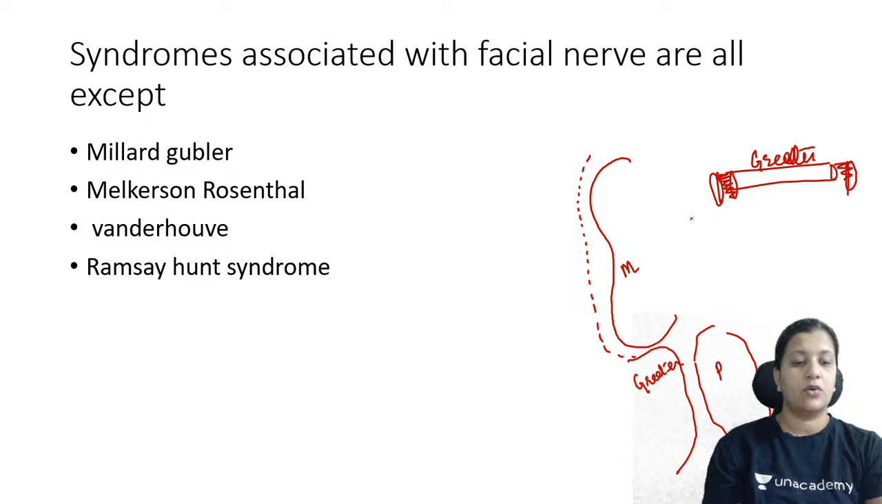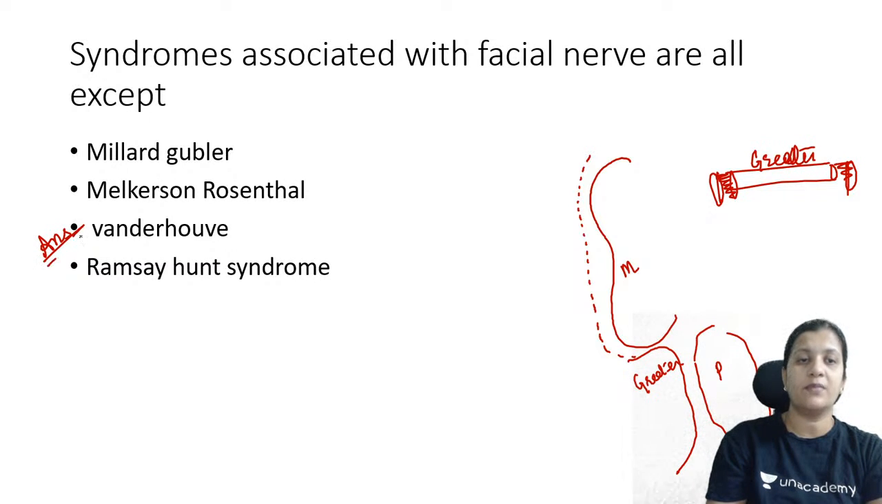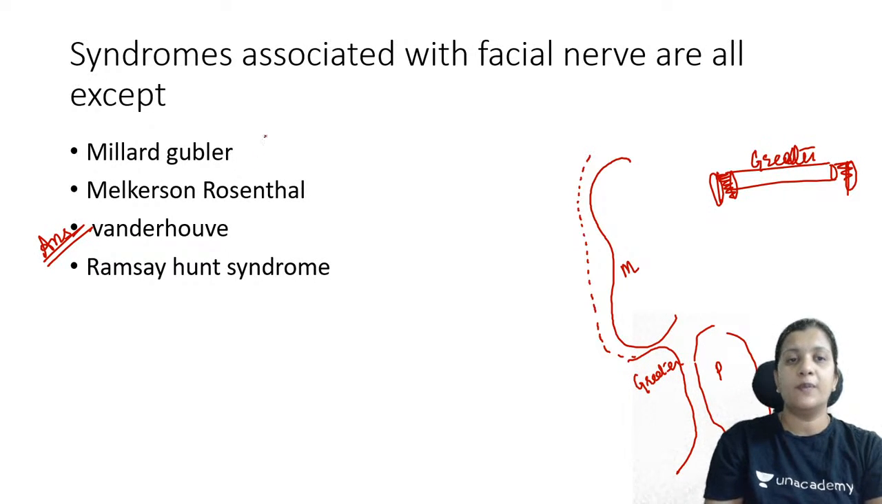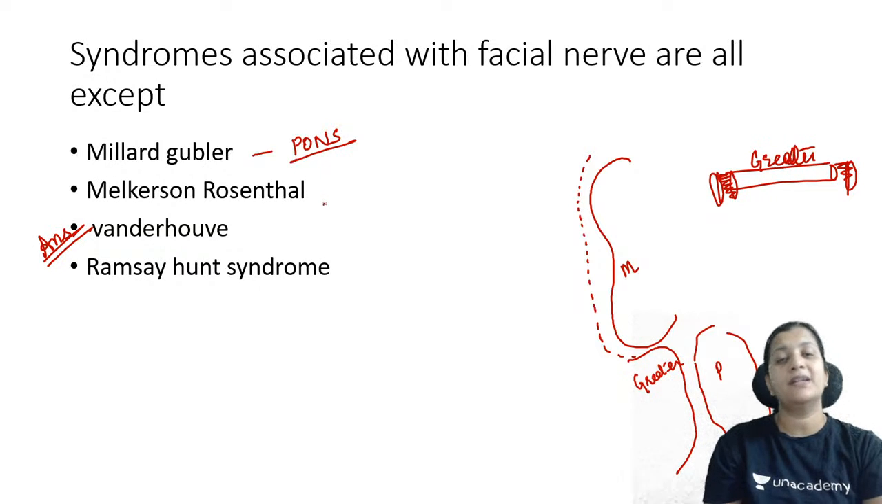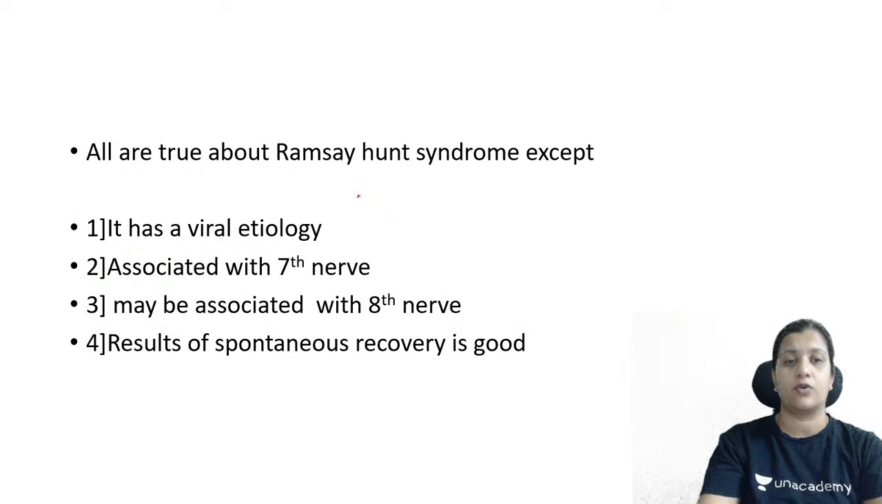Okay, so the next question, syndromes associated with facial nerve are all except: the answer is van der Hoeve syndrome. That is the right answer. Millard-Gubler syndrome is seen whenever there is a lesion in the pons. Whenever there is a pontine stroke, there is sixth nerve involvement, seventh nerve involvement and a contralateral hemiplegia, which is called Millard-Gubler syndrome. Melkersson-Rosenthal syndrome is facial nerve palsy, swelling of the lips and fissured tongue, and we just discussed Ramsay Hunt syndrome.